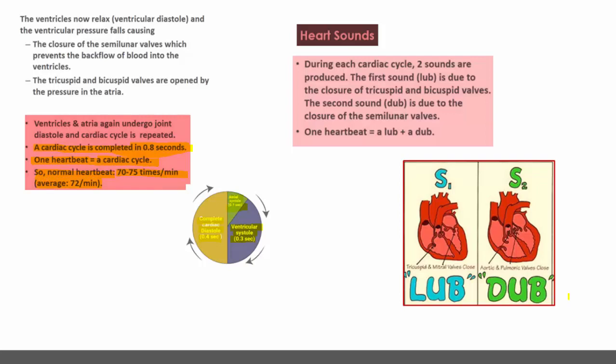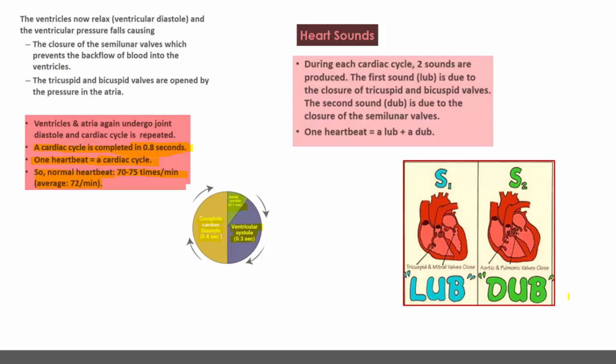Remember, every impulse to generate the heartbeat, that is the rhythmic contraction and relaxation of the heart chambers, is controlled by the SAN located in the right atrium. That is why it is called the pacemaker.